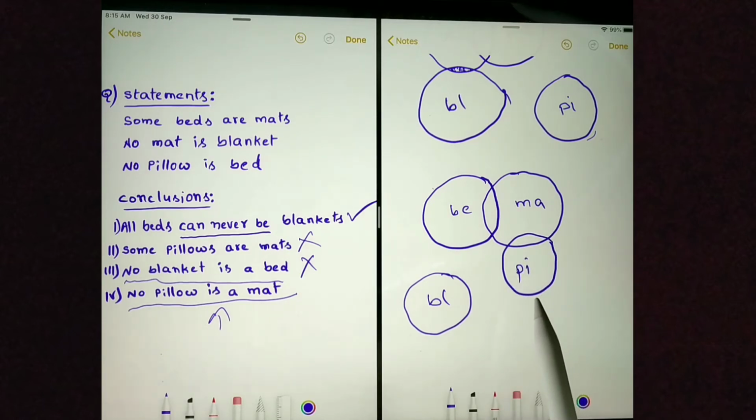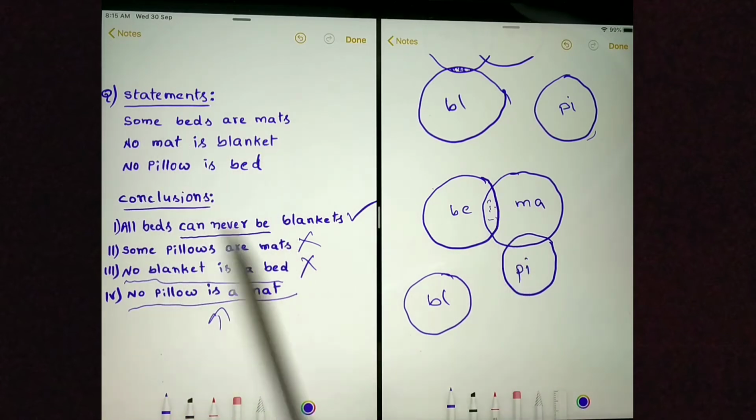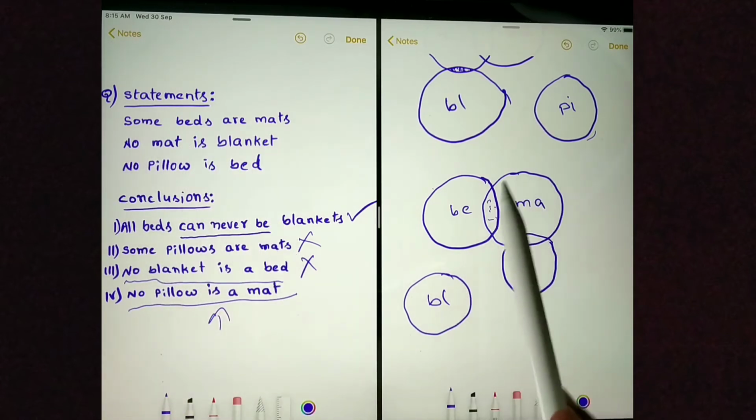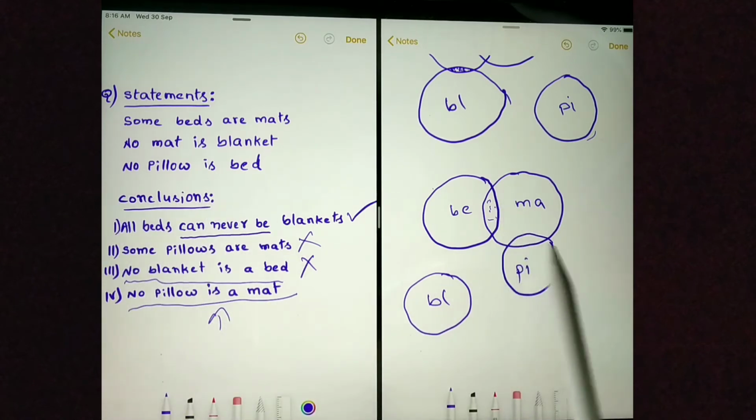Let's see whether it is following the statements or not. Some beds are mats. Yes, some beds are mats. No mat is blanket. No pillow is bed. So by following statements, I could prove that some pillows are mats. Saying no pillow is mat is wrong.